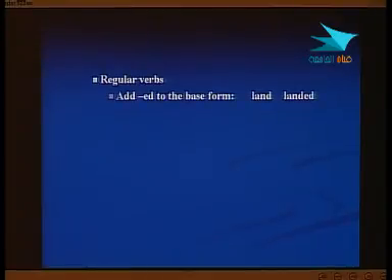The regular verbs are the verbs where we have a clear way to form the past tense from the base verb. Look at the first thing in here. It says add. So we add ed.